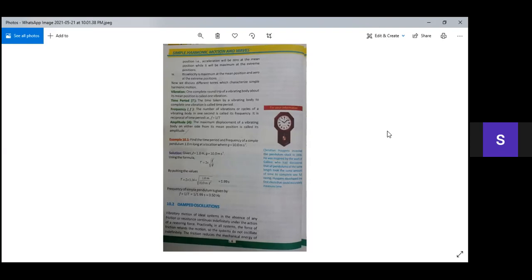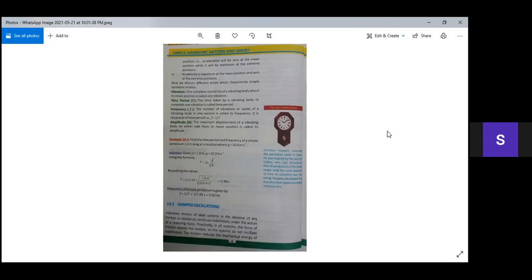The third definition is of frequency. Frequency is represented by small f, and the definition of frequency is the number of vibrations or cycles of a vibrating body in 1 second is called its frequency. Frequency is the reciprocal of time period, means the formula of frequency is f equals 1 divided by capital T, means 1 divided by the time period.